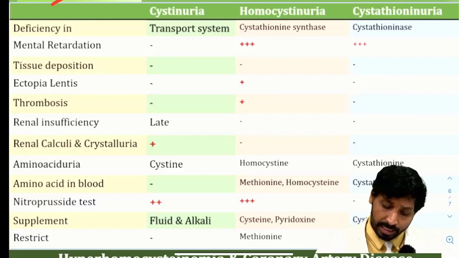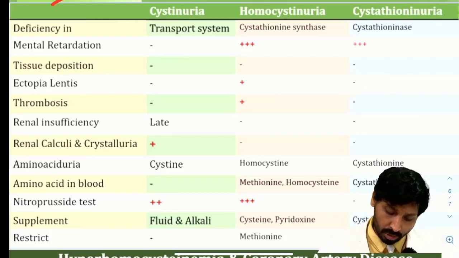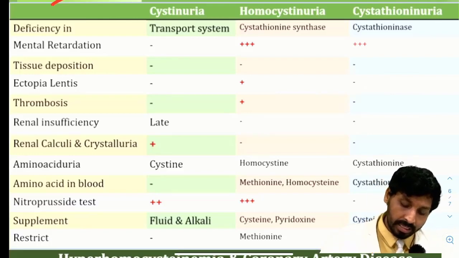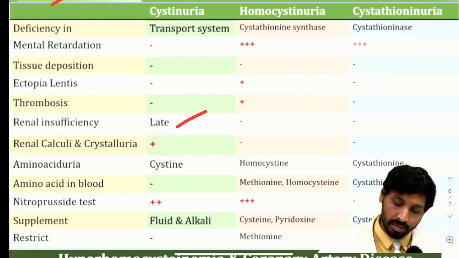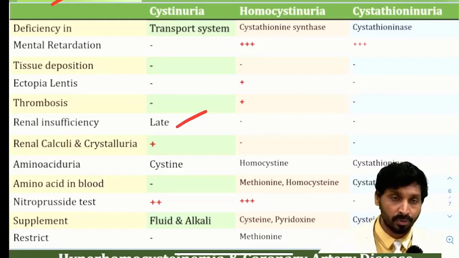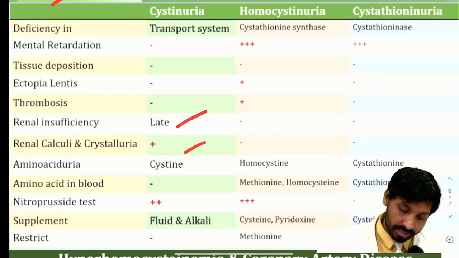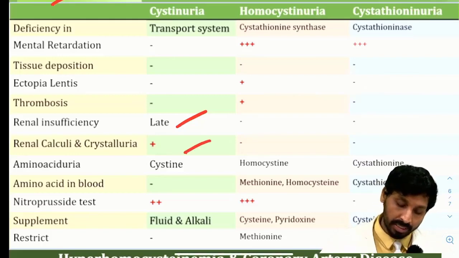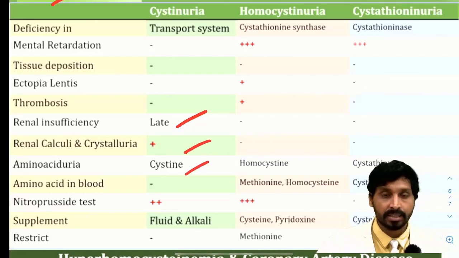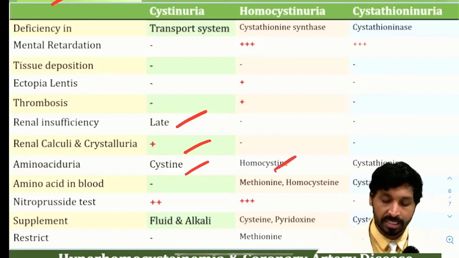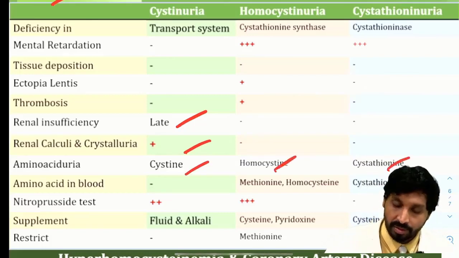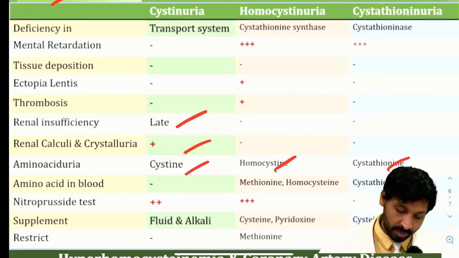And ectopia lentis you can make out in homocystinuria, thrombosis also in homocystinuria. Renal insufficiency is late in cystinuria but not in homocystinuria and cystathionuria. Renal calculi formation is there, yes, cystinuria, but absent in case of homocystinuria and cystathionuria. Aminoaciduria is there, which amino acids? Cysteine will be excreted, homocysteine will be excreted in homocystinuria, and cystathionine will be excreted in cystathionuria. Amino acid in the blood absent in cystinuria.